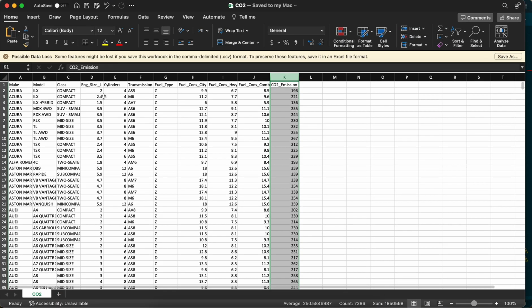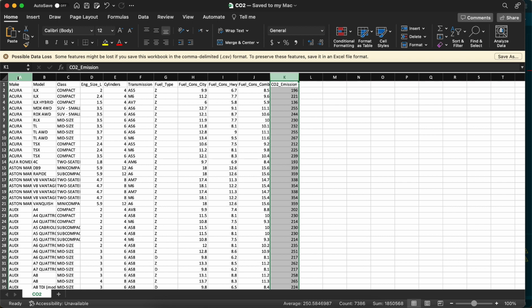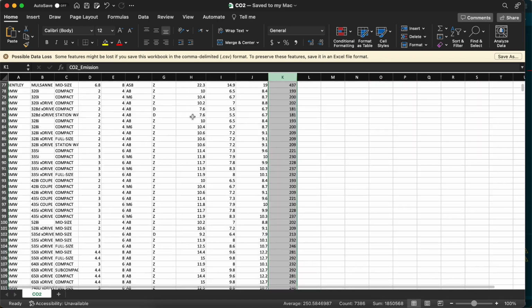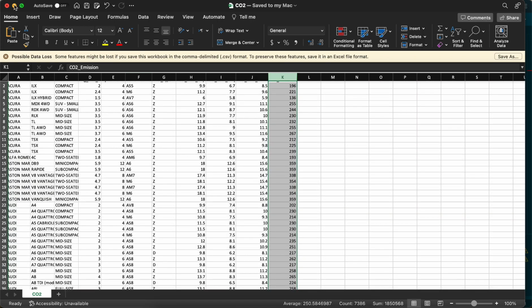You can see that it's a data set with different columns, like make of different cars, right? Acura, Audi, and so on. Car model, class, like it's an SUV, it's a compact car, whatever that is. Engine size in liters, number of cylinders, and all these different columns. And then at the end of the day, we want to predict the CO2 emission, right? Which is, again, a continuous value. So this is the data set that we have. It's a pretty good data set for this purpose.